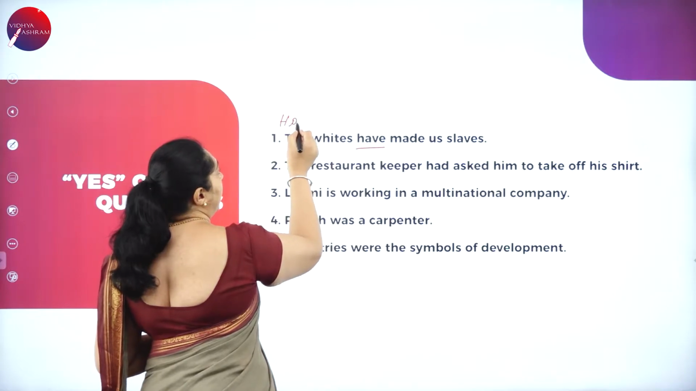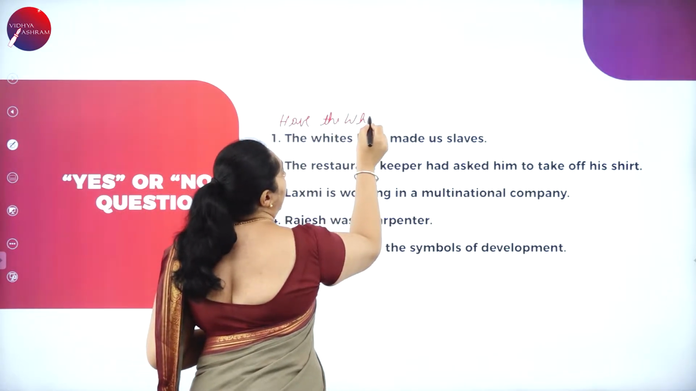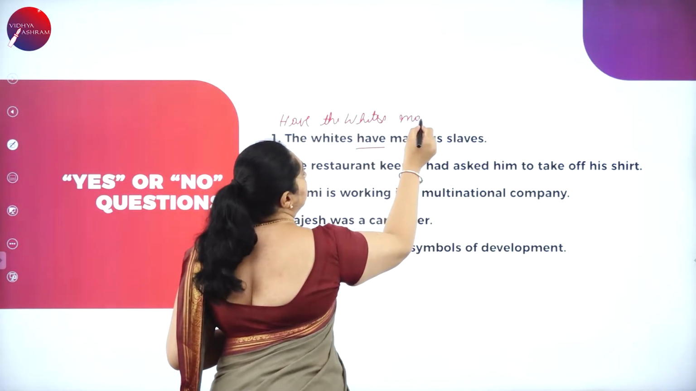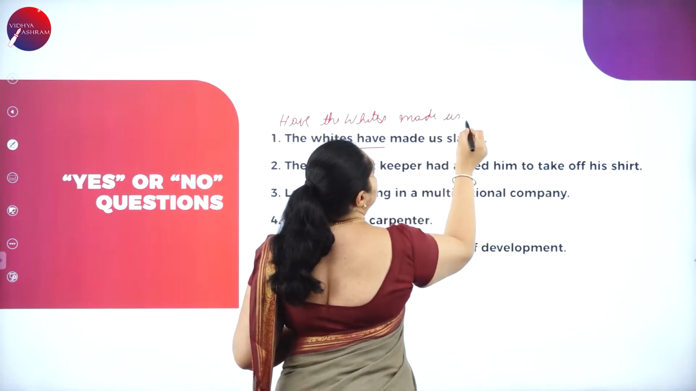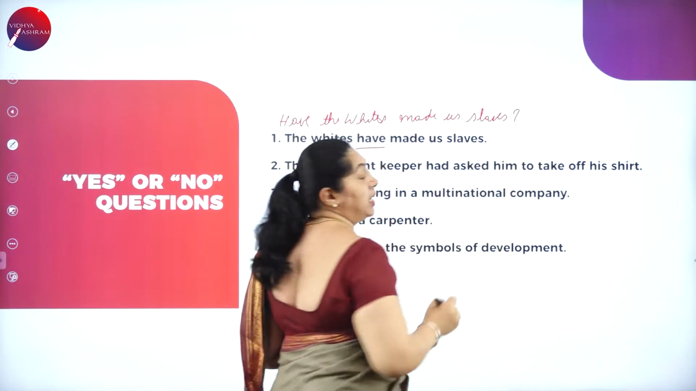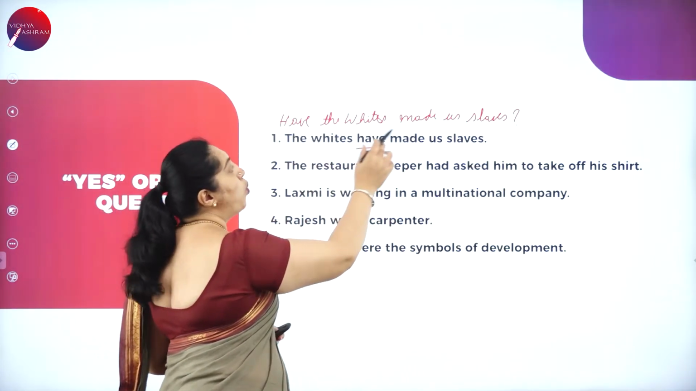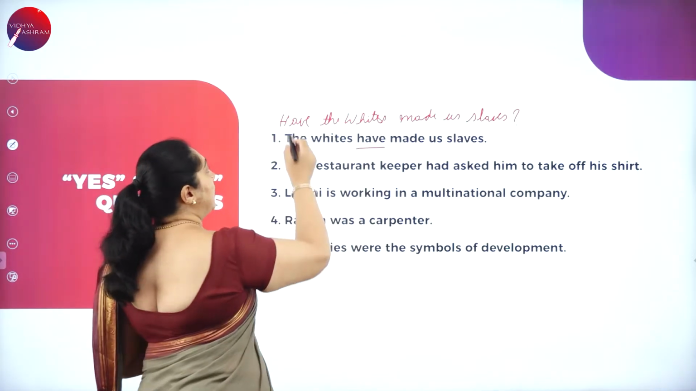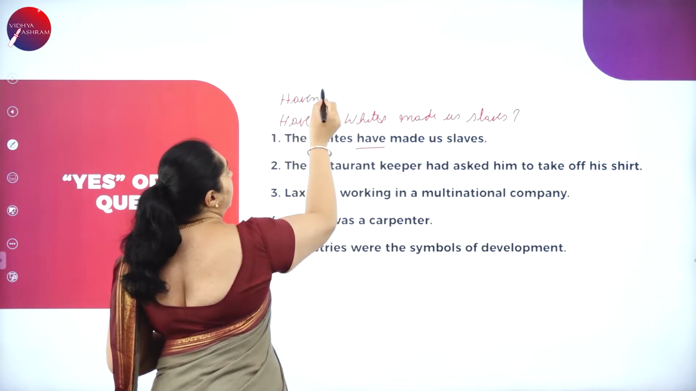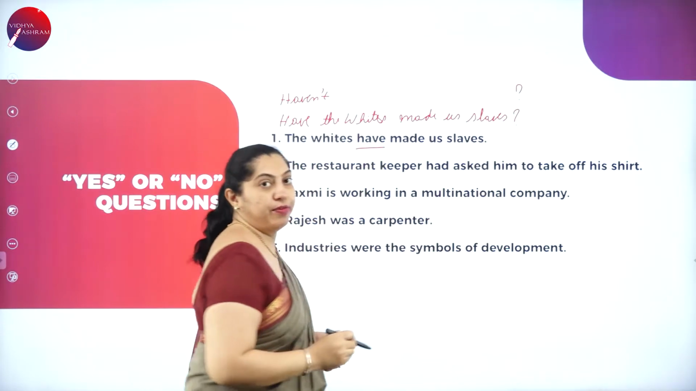Have the whites made us slaves. Very important thing is the question mark. Don't forget to put a question mark. Have the whites made us slaves? The other form is, have becomes haven't. Haven't the whites made us slaves?